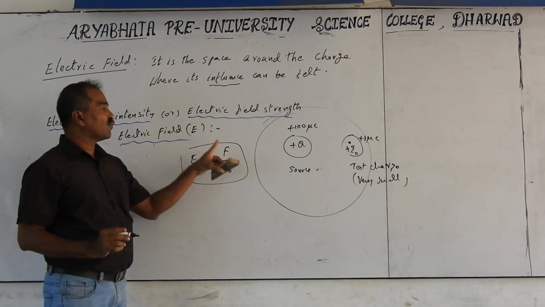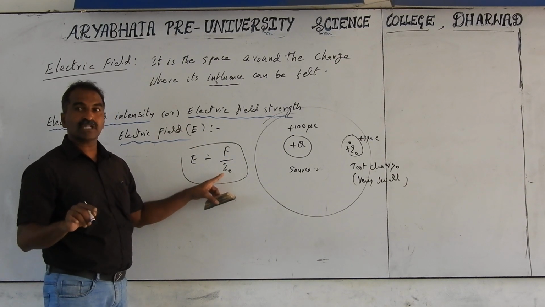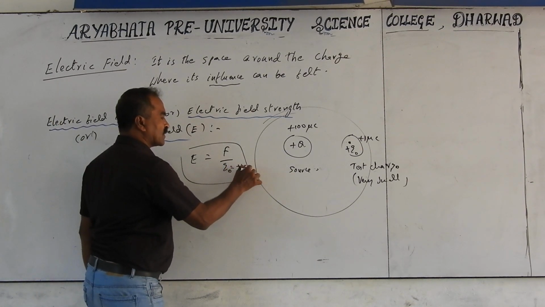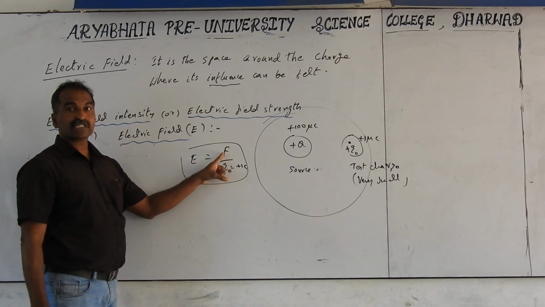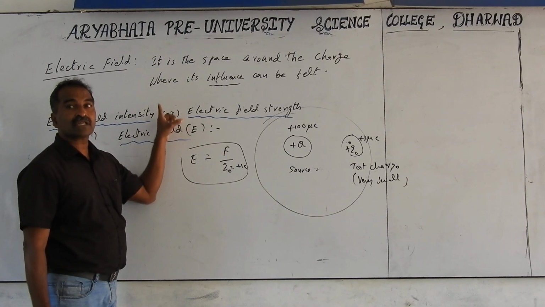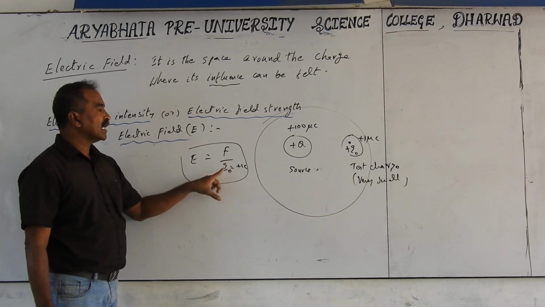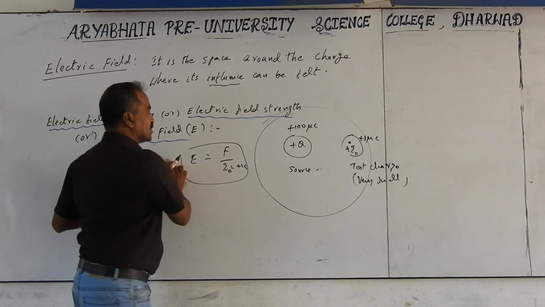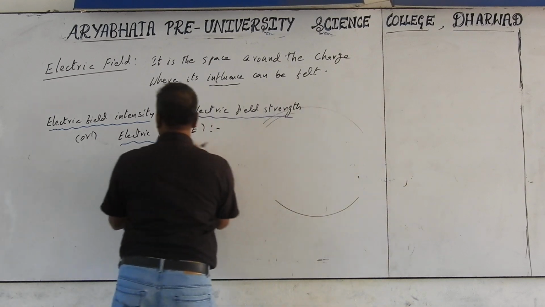Electric field is defined as the force acting on the unit positive charge. This unit positive charge is nothing but a test charge, equal to plus 1 coulomb. When this is plus 1 coulomb, E equals F only, the force. That is how we take the definition of electric field strength or electric field intensity. It is defined as the force acting on a unit positive charge placed in the electric field. The definition is important, and the formula is important, for theory as well as for practice.